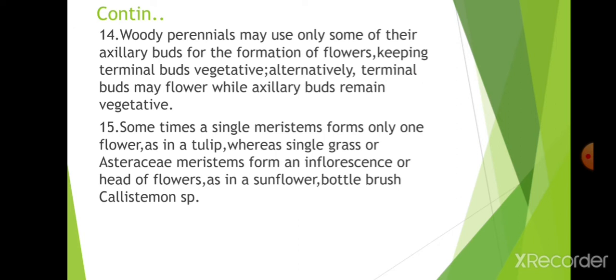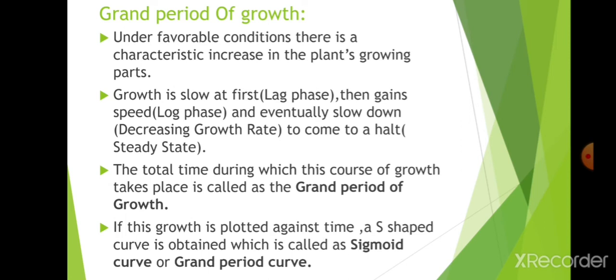Whereas in grass or Asteraceae, single meristems form an inflorescence or head of flowers, as in sunflower, bottlebrush, and callistemon. Okay, the meristem will form a head of flowers, but in some species like tulip, a single meristem will form only one flower. Next, grand period of growth.